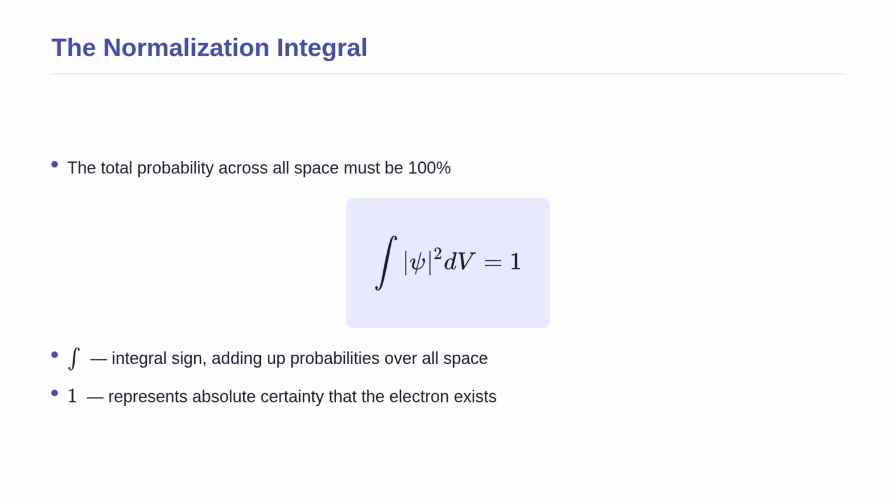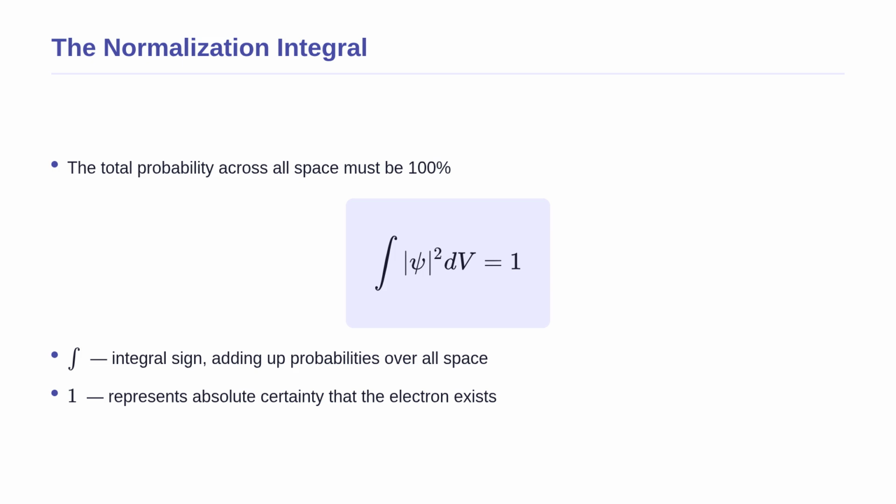Now that we understand the concept of normalization, let us look at its mathematical formula. The formula is the integral of the absolute square of psi with respect to volume equals 1. Conceptually, this is just the mathematical translation of adding up all probabilities to get 100%.